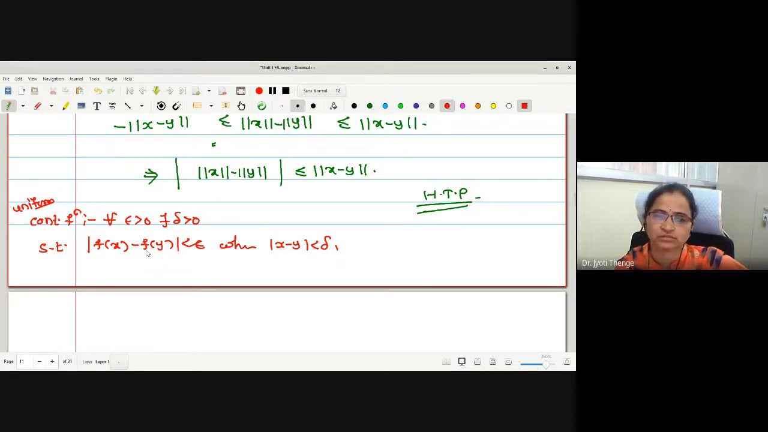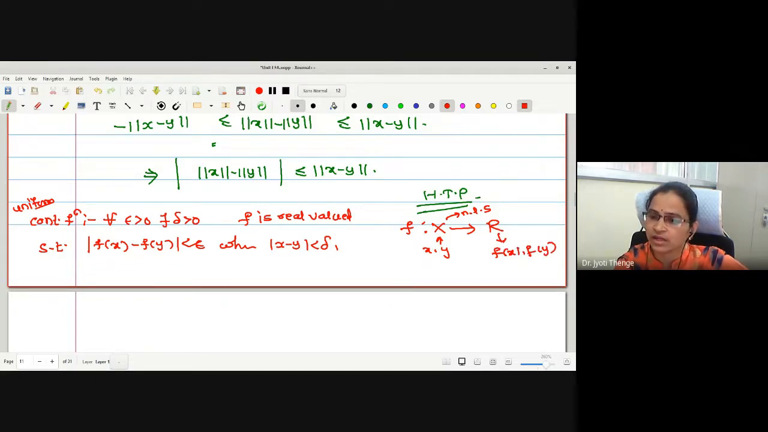f is a real valued function. F real valued means f is defined from X to R. x and y are two elements of a normed linear space, and f(x) and f(y) are elements of R. On R we were taking modulus, therefore the same definition will carry over. Only here the modulus I have to replace by norm. Here there is no need to replace by norm, but here we have to replace it by norm.